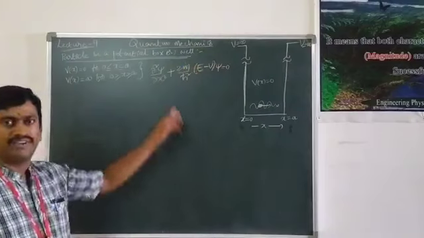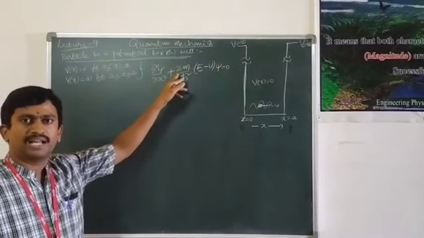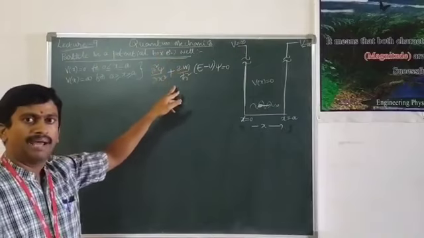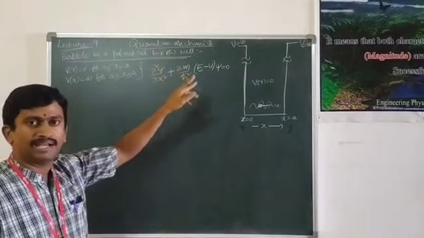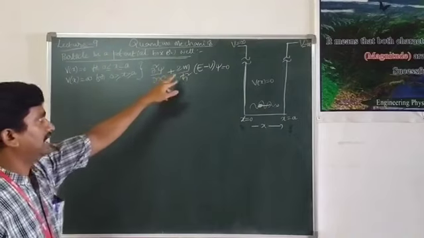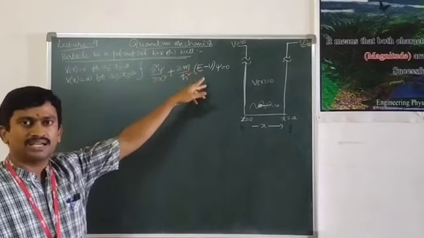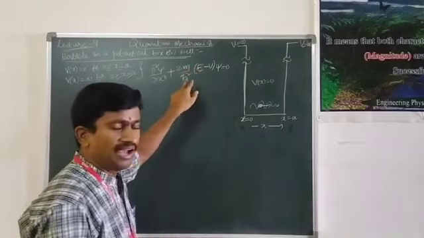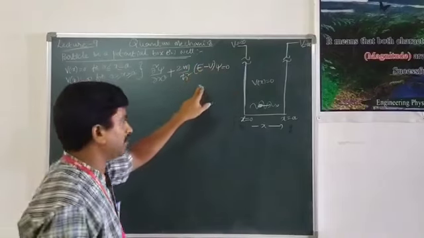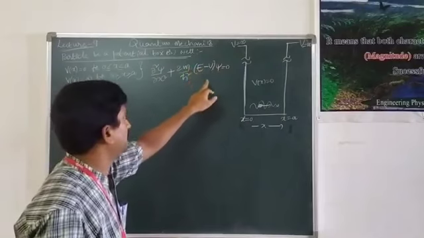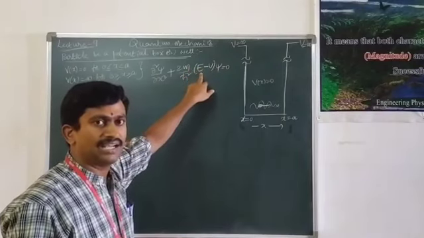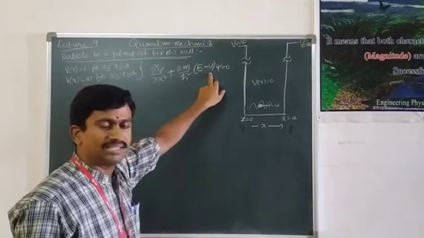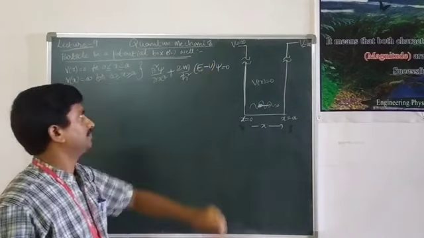Here psi is the displacement of the matter wave, which describes the matter wave associated with the moving particle, m indicates the mass of the moving particle, h indicates the Planck's constant, h cross is the notation of quantum mechanics, which is equal to h by 2 pi, capital E is the total energy of the particle, and V is the potential energy of the particle.